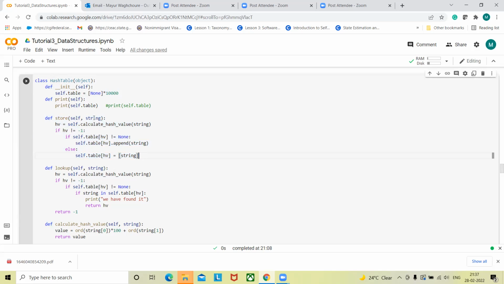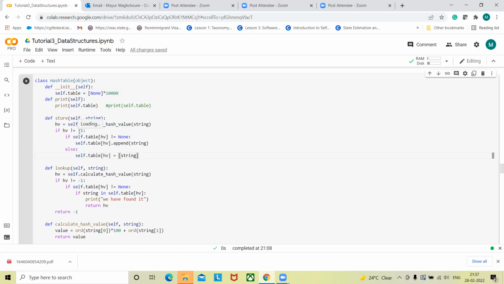So the first thing I'm doing is, there is one string, which is for a particular key only. I take that string as an argument, pass it through the hash function, and get the hash value. Then I'm checking whether the hash value is minus one, meaning not possible or not there.